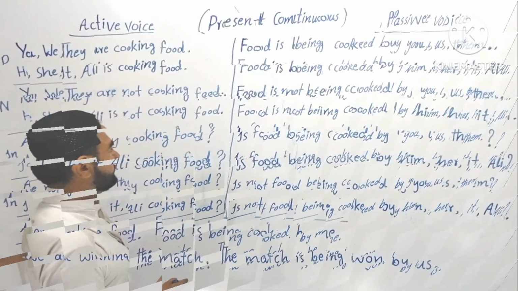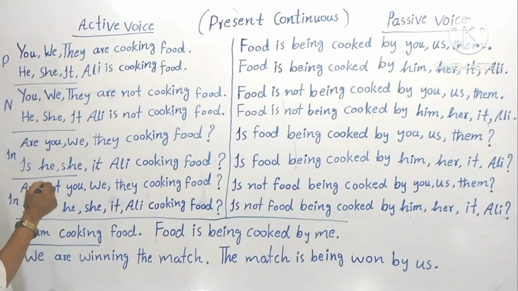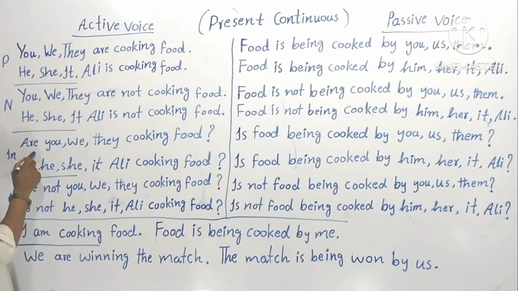Okay. Now look at the interrogative sentences. First of all, you'll have to see two things in interrogative sentences. The first thing is that the helping verb comes before the subject. In an interrogative sentence, the helping verb comes before the subject.